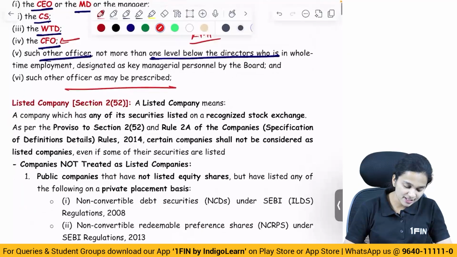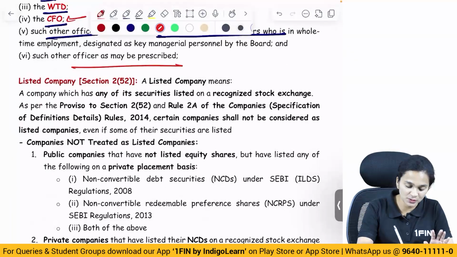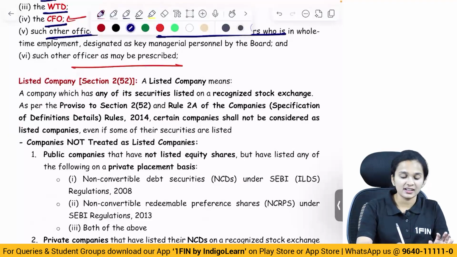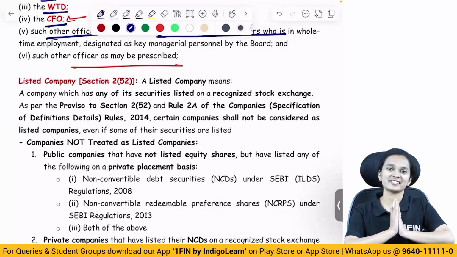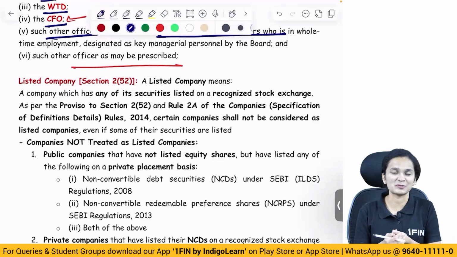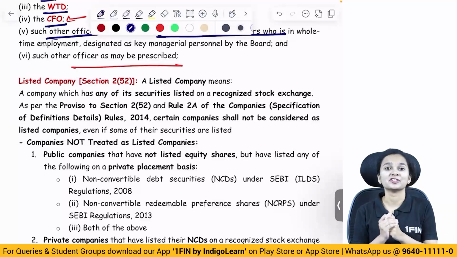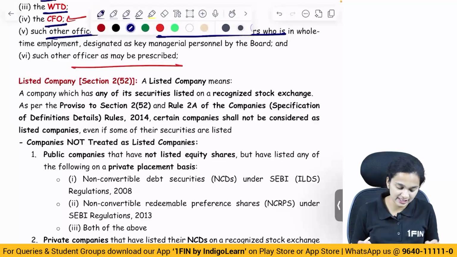Now let's understand what is a listed company. Previously the definition of listed company was very simple. It said a company whose securities are listed on a recognized stock exchange in India is said to be a listed company. However, now there are some changes which have been made to the definition of a listed company. Let's have a look at what it says.